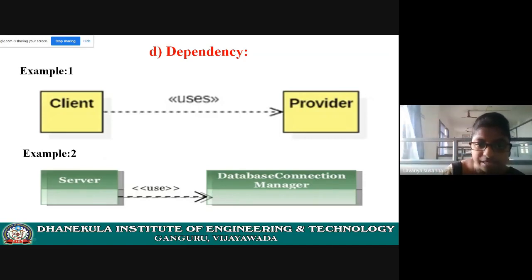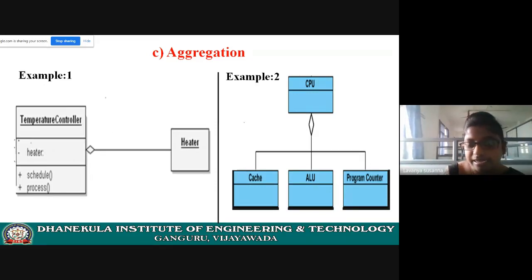Here I forgot to say one thing. See here in aggregation, see example 2. In aggregation, part of relationship, if you are creating the object of CPU, then automatically the object of cache will be created, object of ALU will be created, object of program counter will be created, because cache, ALU, program counter are physically contained in CPU.